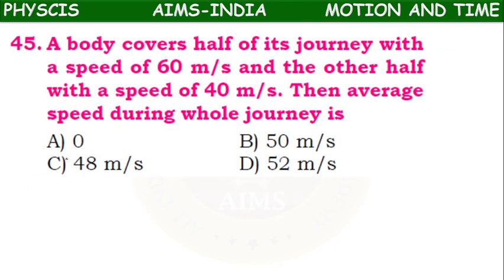Next. A body covers half of its journey with a speed of 60 meter per second, the other half of the journey with a speed of 40 meter per second. Then the average speed during the whole journey is?